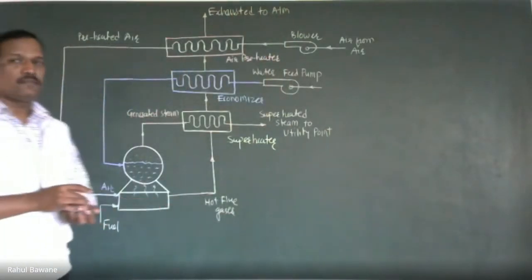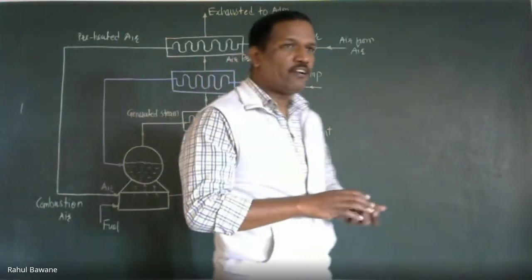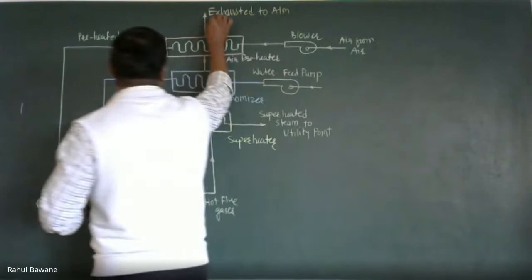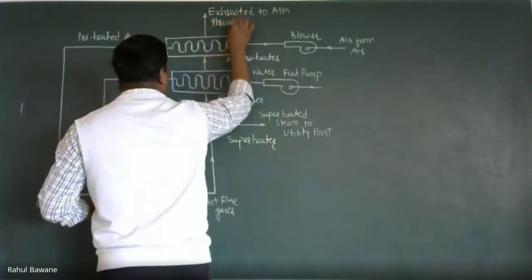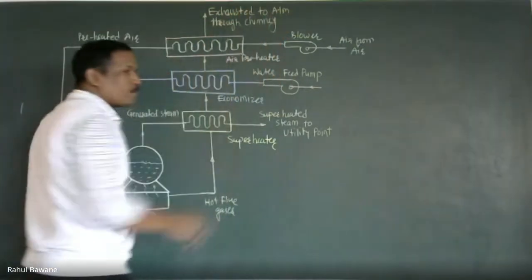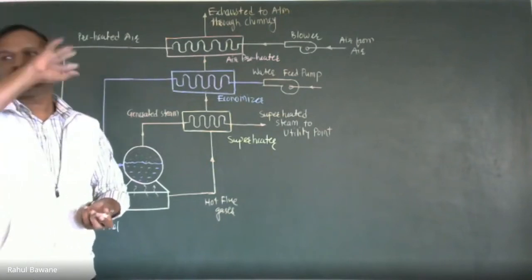But this system has pollution norms; we cannot exhaust at ground level. We have to use a chimney. So at a particular height, we have to exhaust the exhaust gases.